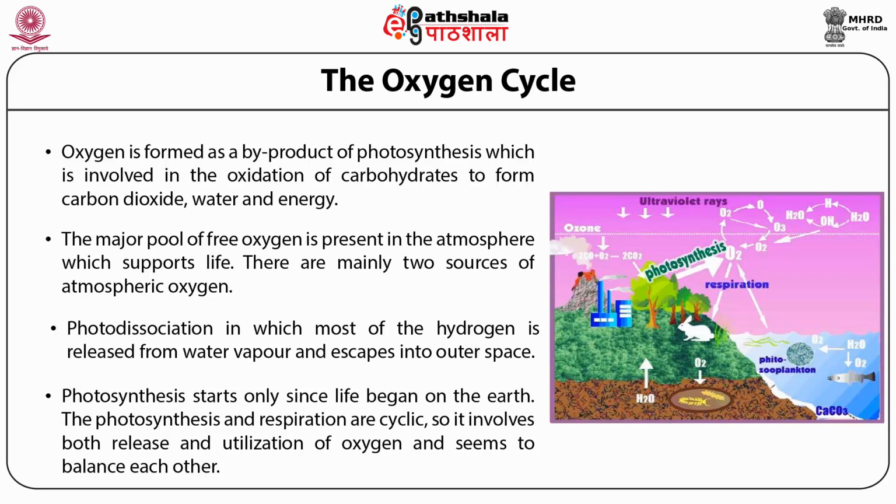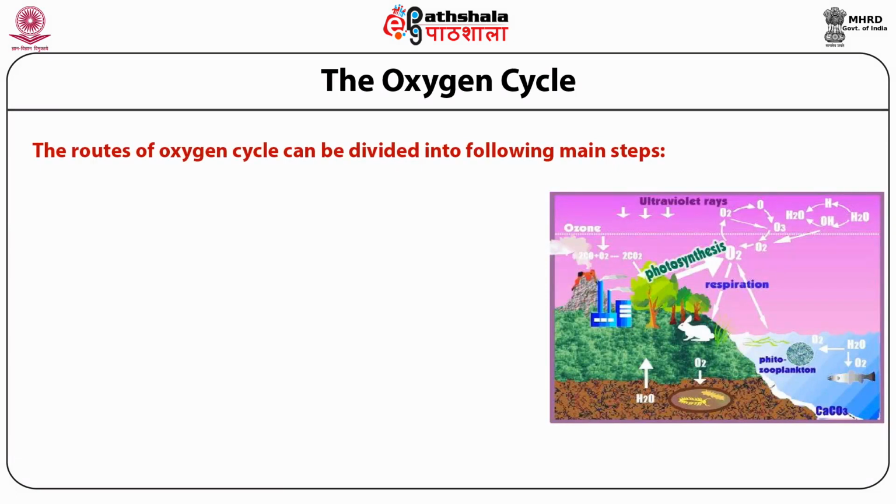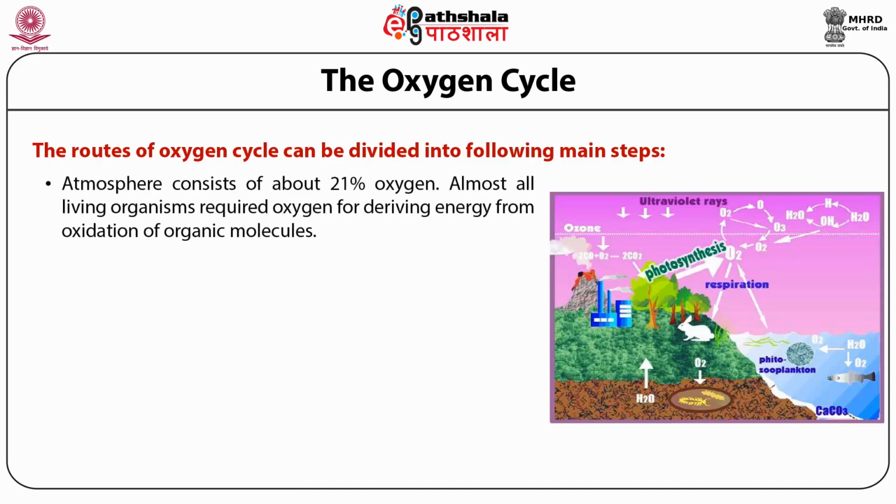Photosynthesis and respiration are cyclic, so they involve both release and utilization of oxygen and seem to balance each other. The steps of the oxygen cycle can be divided into the following main steps. The atmosphere consists of about 21% oxygen. Almost all living organisms require oxygen for deriving energy from oxidation of organic molecules.